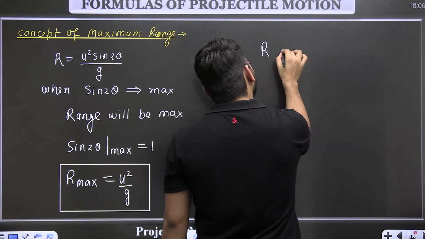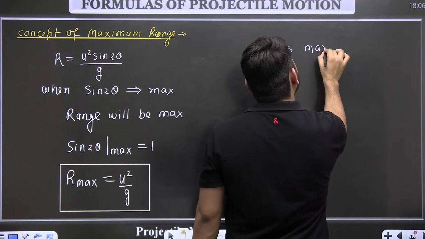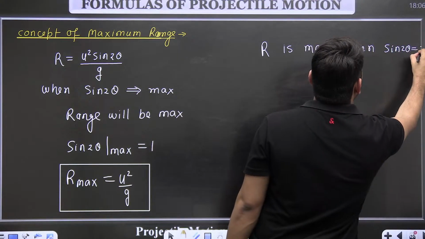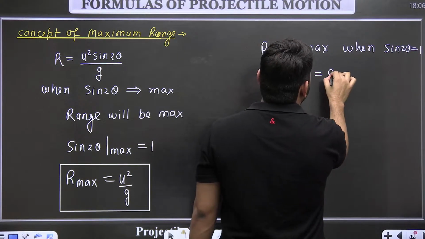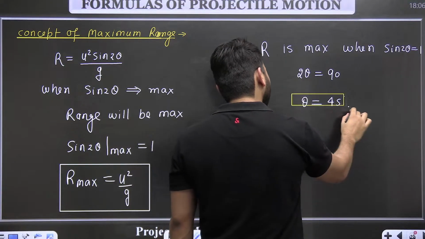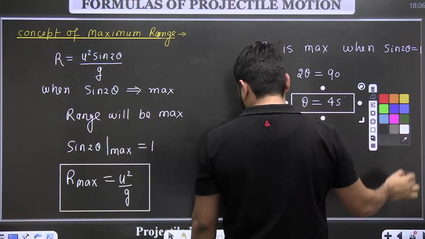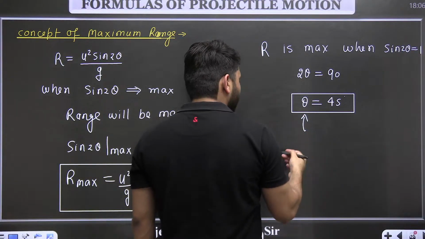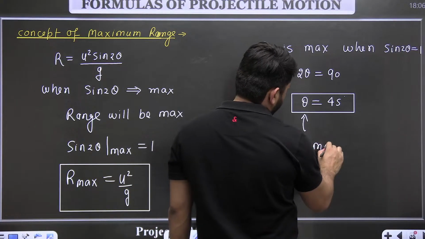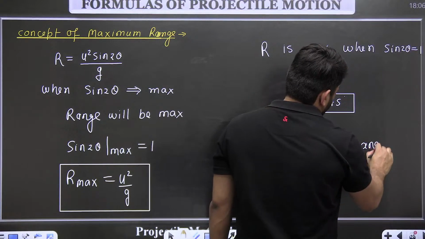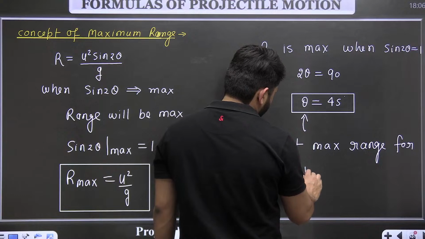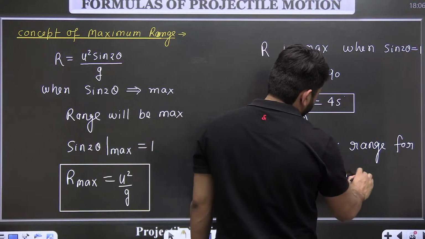R is maximum when sine 2 theta is equal to 1, means 2 theta is equal to 90 degree. So theta is equal to 45 degree. So at 45 degree the range will be maximum. So if you make the angle of projection 45 degree, you will get maximum range for a particular speed.